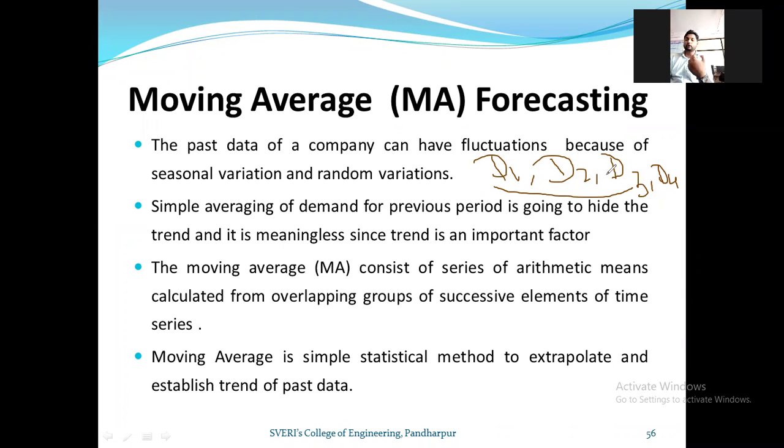Now, for the next 3 number addition, you forget about D1 and perform the addition of D2, D3, D4, and take the average of the next 3 numbers. The effect of D1 will be obsolete for the next averaging.